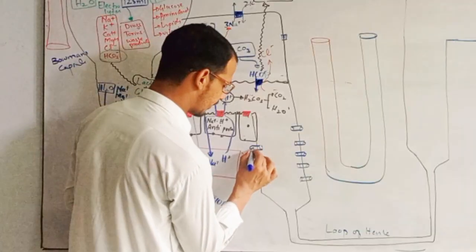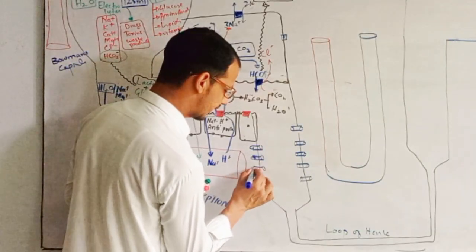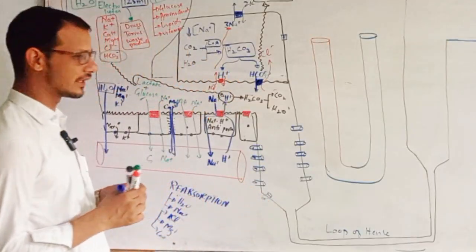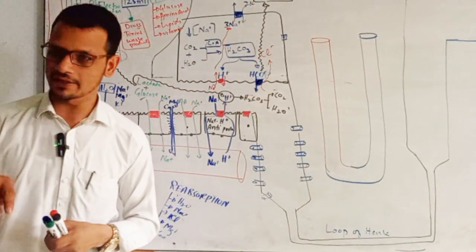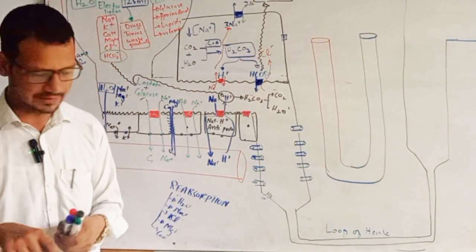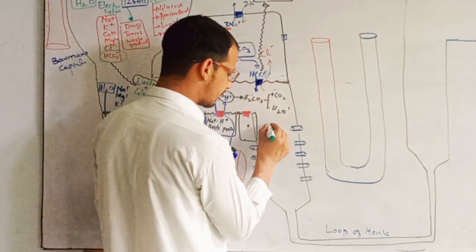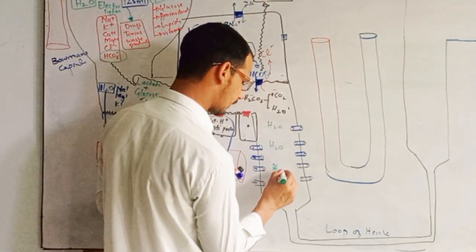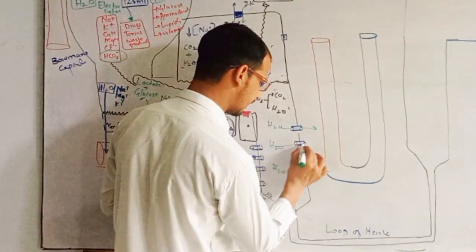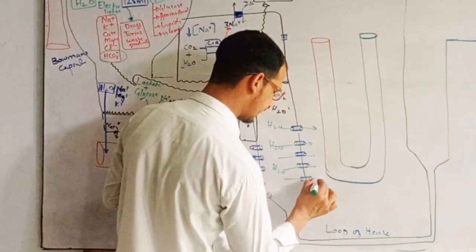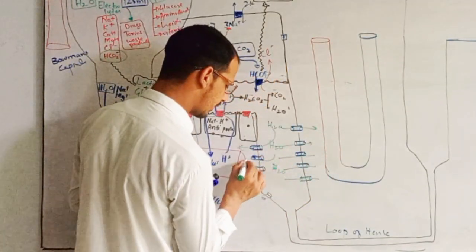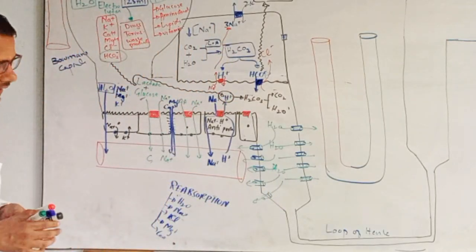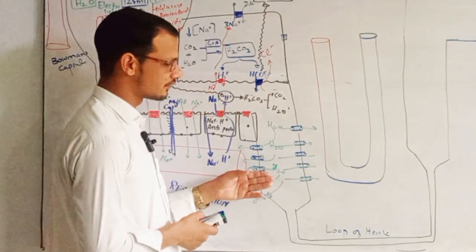A lot of aquaporin type 1 is present in the descending limb of the loop of Henle, right? And from here only the reabsorption of water takes place, right? So water is reabsorbing from the descending limb of the loop of Henle, right? So this is the reabsorption of water.